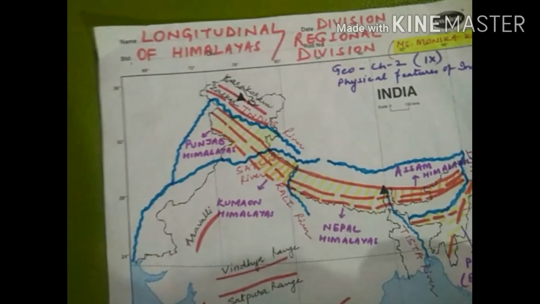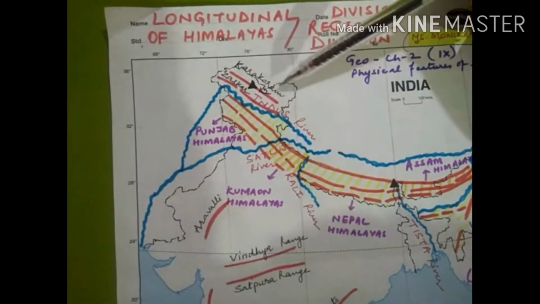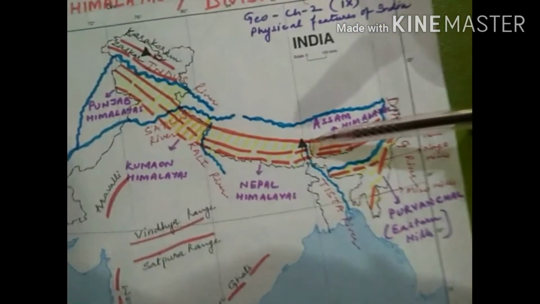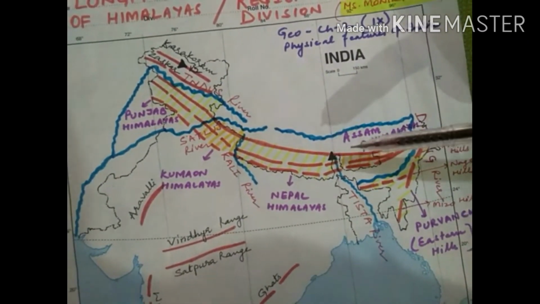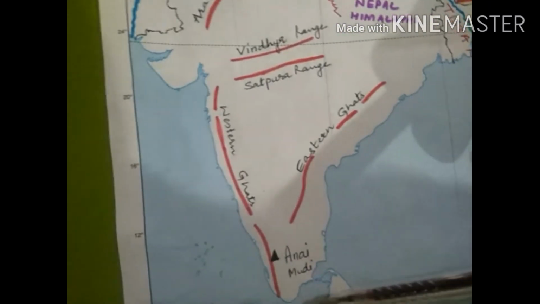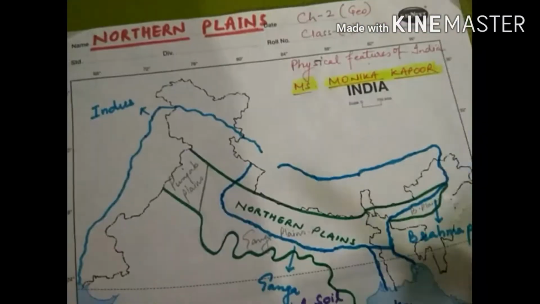And important peaks are K2 peak in Karakoram range, Kanchenjunga peak in Himadri range, and Anai Mudi peak in the Western Ghats.